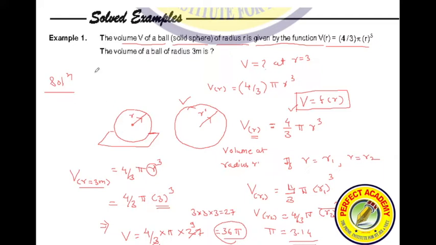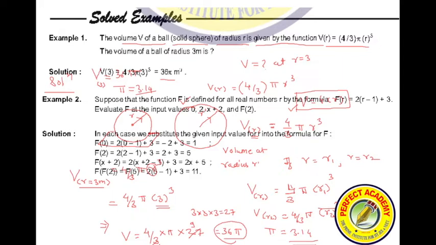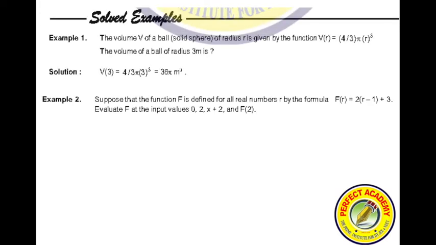Gunesh, calculate and tell me what is the value of volume at 3 meter. We got 36 pi, but substitute pi is equal to 3.14 and tell me what is the answer. Step ahead. So shall we go for the next problem? I hope you understood this problem and we will go for the next problem. Please copy this next question.